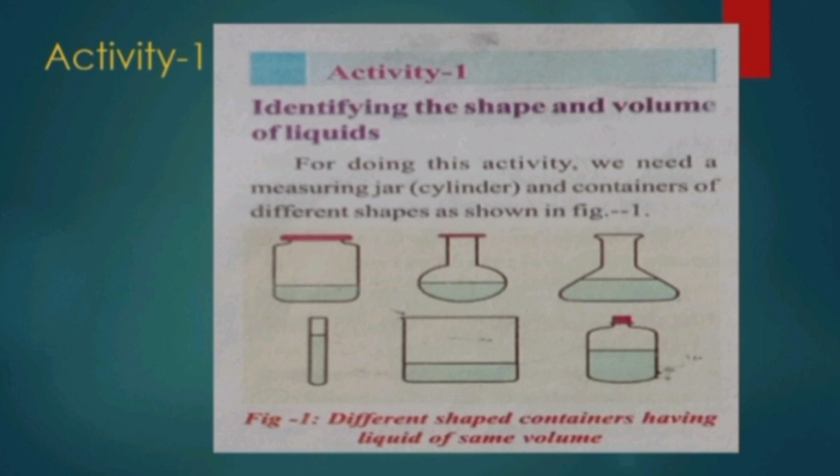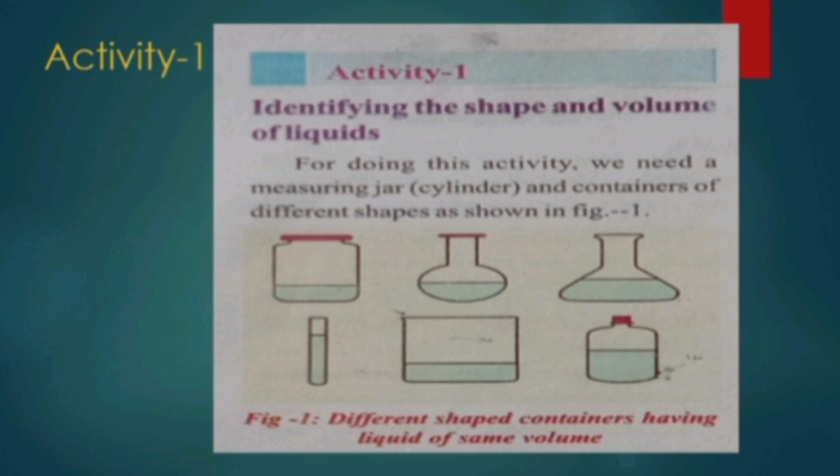For doing this activity, we need measuring jars and containers of different shapes. These are different shaped containers having liquid of some volumes. It is not compulsory to collect the same containers as shown in the figure. You can collect containers of different shapes available to you.